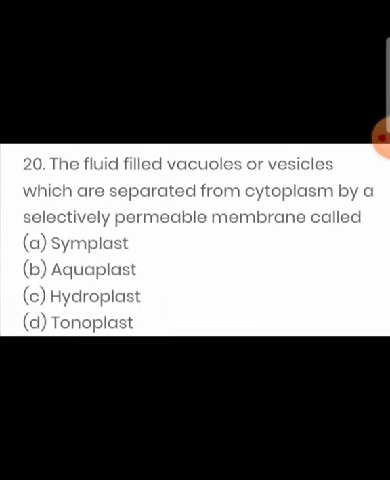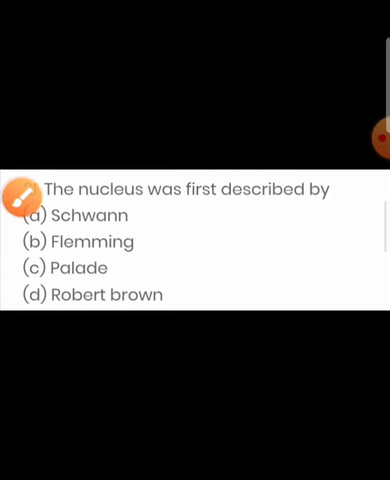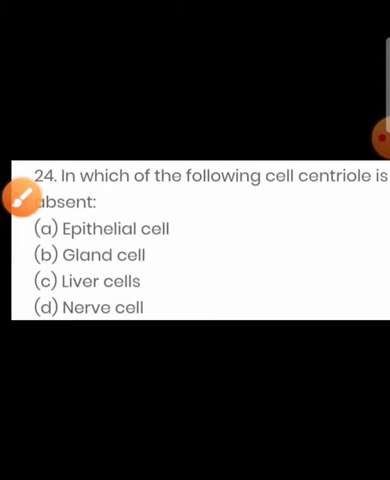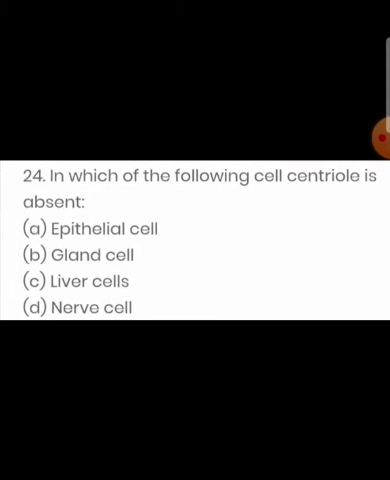Next question. The fluid-filled vacuole or vesicle which is separated from cytoplasm by a selectively permeable membrane is called tonoplast. The nucleus was first discovered by Robert Brown. In which of the following cells is centriole absent? And the answer is nerve cell.